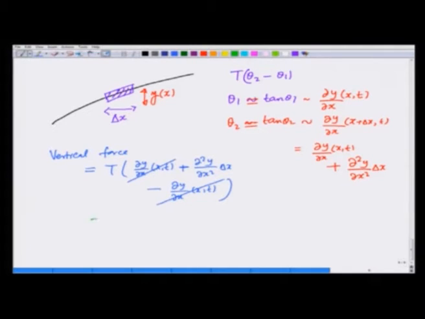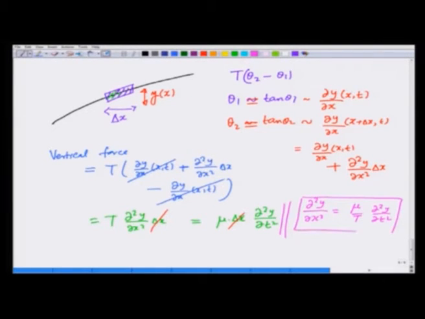This force is equal to T d²y/dx² delta x, and this should be equal to the mass times the acceleration of this small piece here. Its mass is going to be mu times delta x, times d²y/dt², that is the acceleration. You combine the two, delta x cancels from both sides and you get d²y/dx² is equal to mu over T d²y/dt².